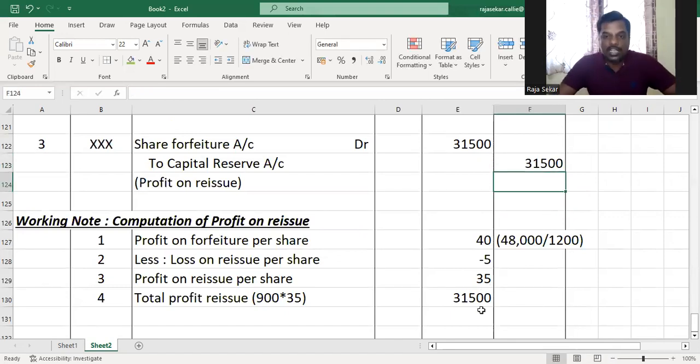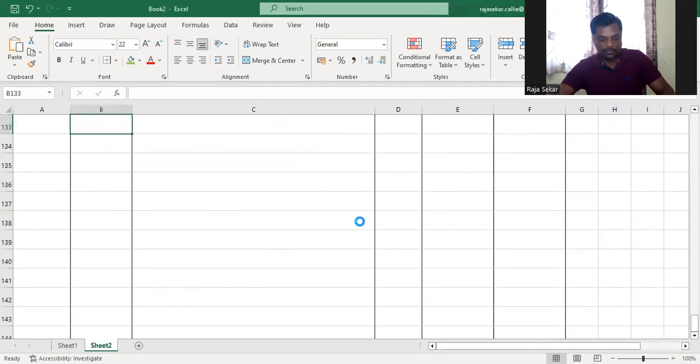And in the previous question, I left out the share forfeiture account in the previous video. I will do it separately in a separate video. Let me show you the answer for this question from the suggested sample papers. Suggested answers given by CBSE. Just give me 1 second. Let me put it for you here.